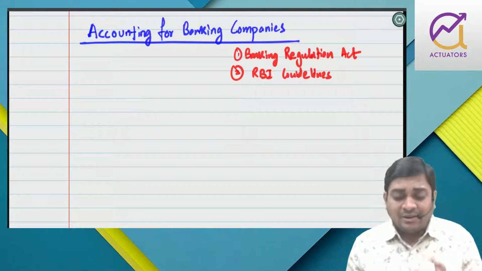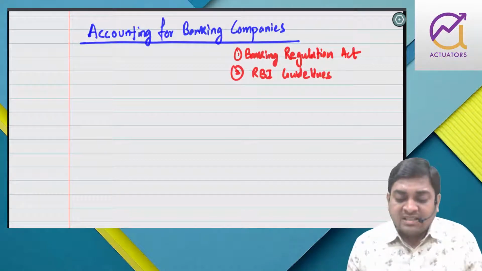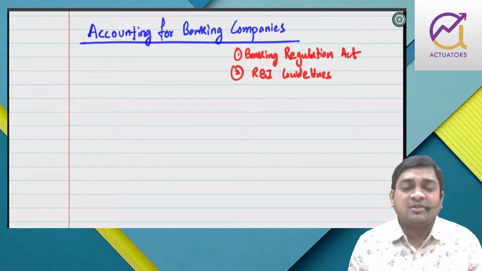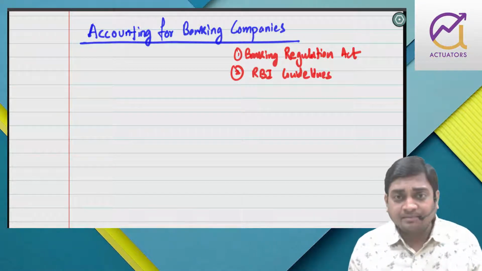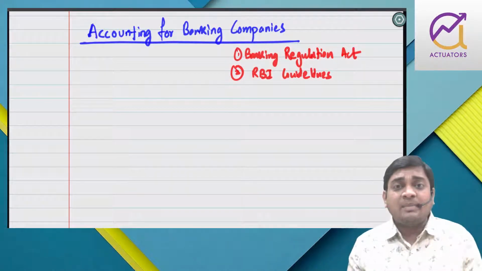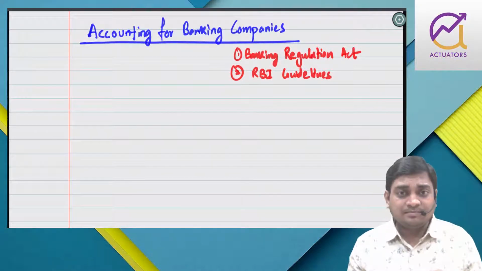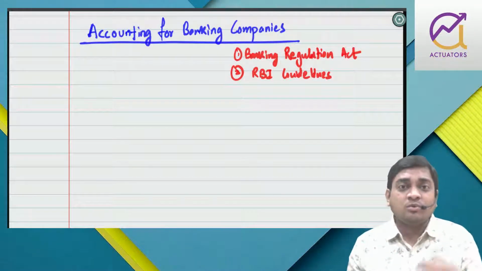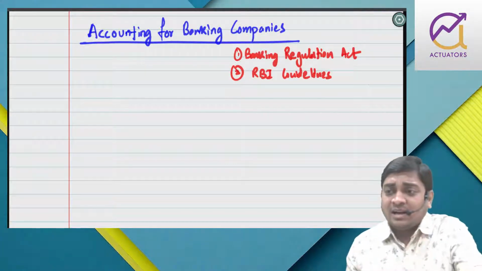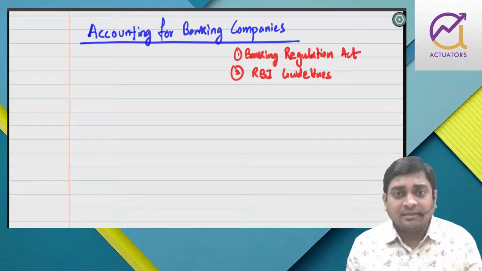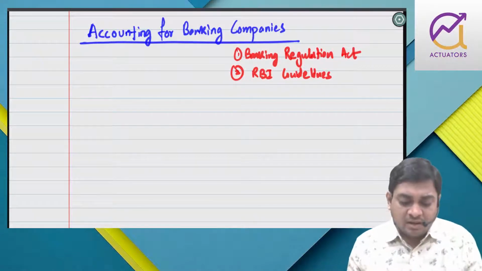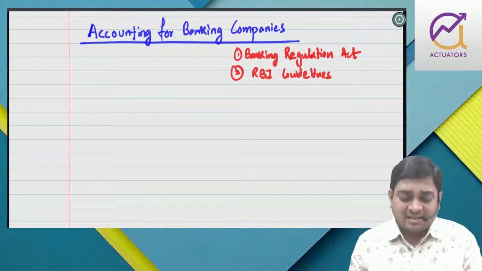First of all, I would like to tell you what a banking company is. Say, for example, I am accepting deposits from the public and using them for the purpose of my manufacture or my trade. In that case, I am not a banking company. The main nature of a banking company is accepting deposits from the public. And why do people keep money in a bank? To safeguard your money, and to avoid black money, so that money is properly accounted for. There are a lot of reasons for this banking system.